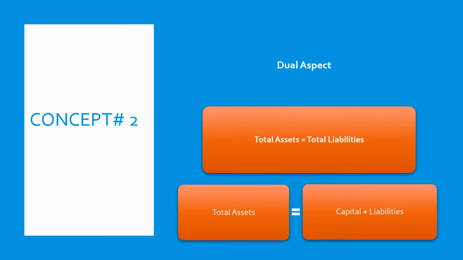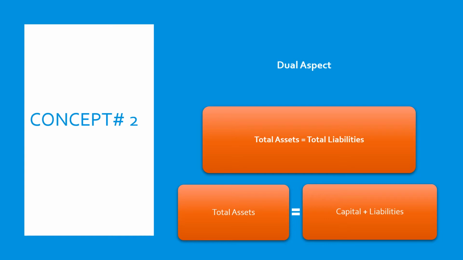Whatever transactions we do for a particular event will always involve two aspects. To be very precise, it can involve two aspects of assets, or two aspects of liabilities, or one aspect of asset and one aspect of liability. But for any transaction, there must be two legs to complete a transaction.